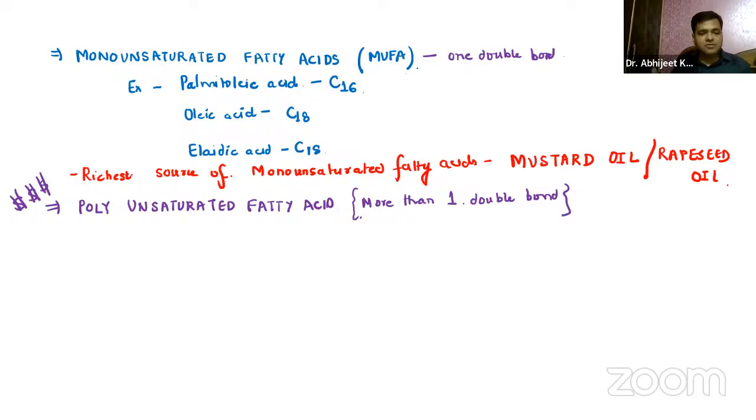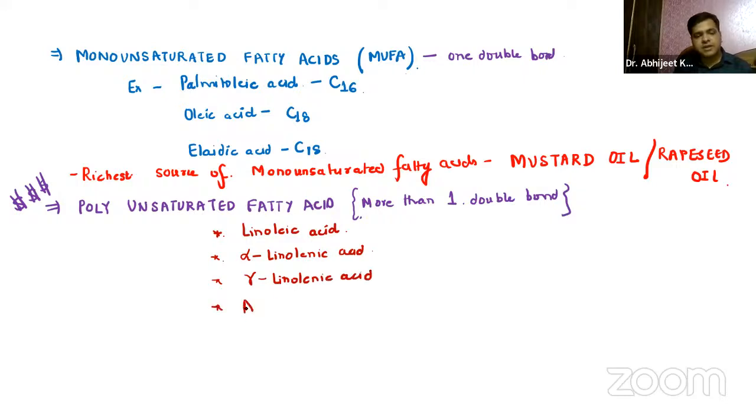Now, the polyunsaturated fatty acids, the very first one, guys, remember we have linoleic acid. Then we have alpha linolenic acid. Then we have gamma linolenic acid. Then we have arachidonic acid.